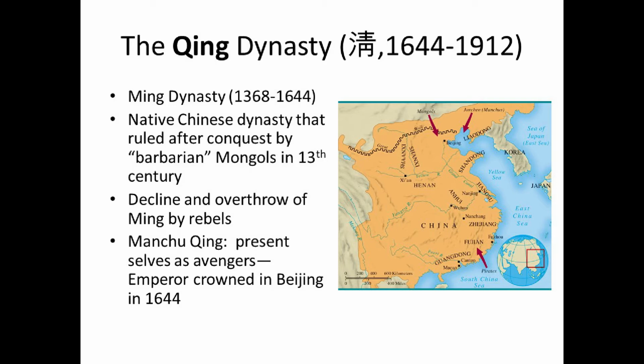And that's because it was not a native Chinese dynasty. In other words, the Qing Dynasty, the family, remember dynasty refers to the family that rules, were not Han Chinese. They were a different ethnic group. So here's basically what happens. The Mongols originally ruled China in the 13th century. They did not do a very good job and made the Han Chinese people very angry.